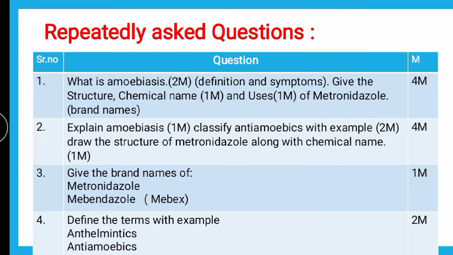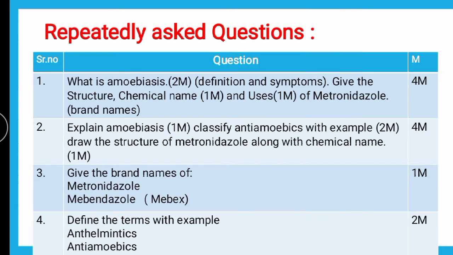The classes are alkaloids, nitroimidazoles, antibiotics, halogenated quinolones, and a miscellaneous class, which are used in the treatment of intestinal as well as extra intestinal amoebiasis.